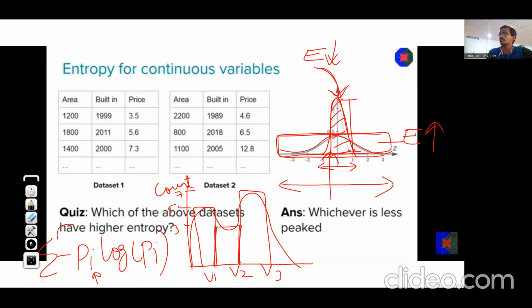Okay. Now, the use of entropy is just to understand about the splitting, that whether the split is pure or not. That means whether there is a necessity to split further or not. So this is the question that entropy answers regarding the splitting of the nodes in the decision tree.